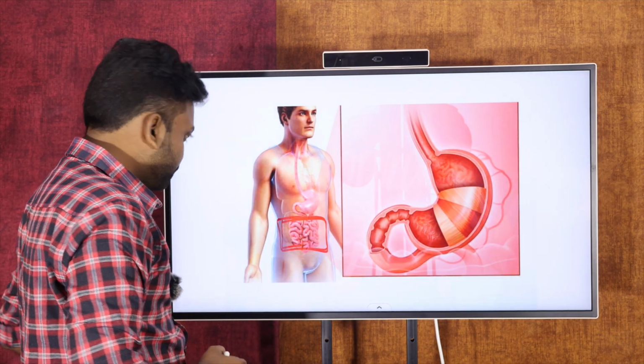That's about today's session. My dear students, today I have discussed the large intestine, the last part of the digestive tract. I have discussed its functions, its parts and its divisions.